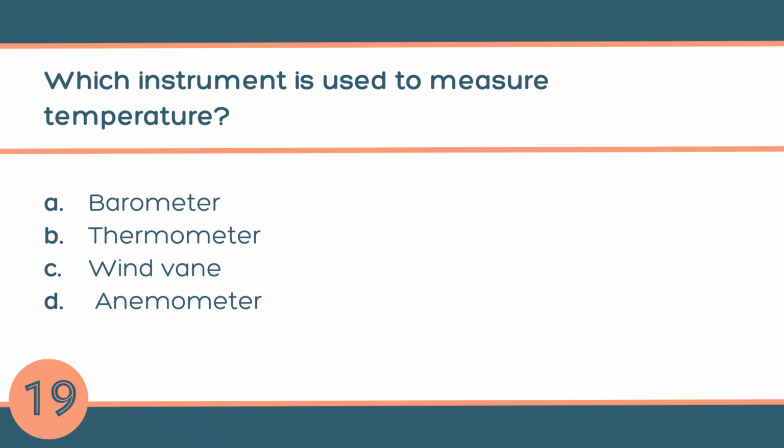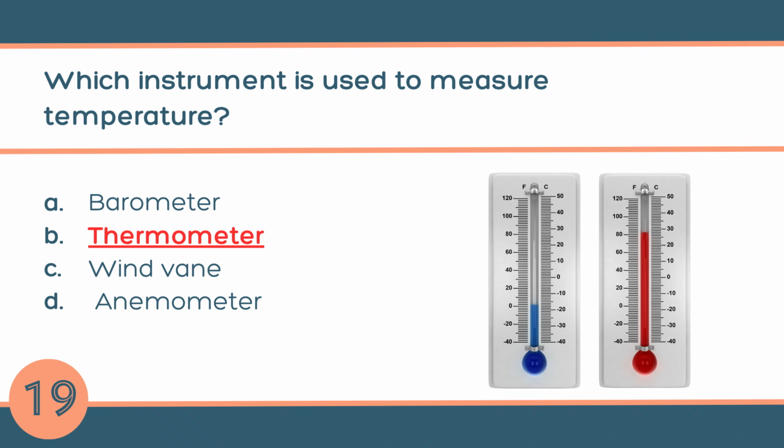Question number 19. Which instrument is used to measure temperature? A. Barometer, B. Thermometer, C. Wind vane, or D. Anemometer. The answer is B. Thermometer. It tells us how hot or cold something is.